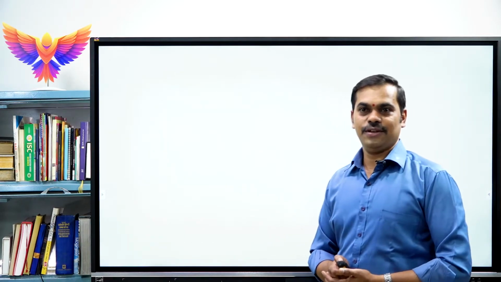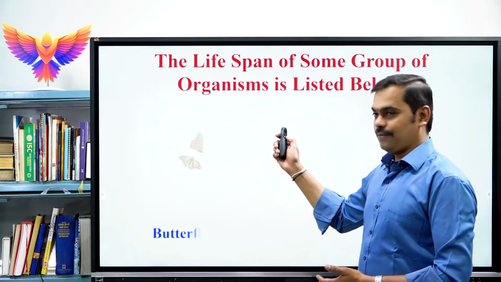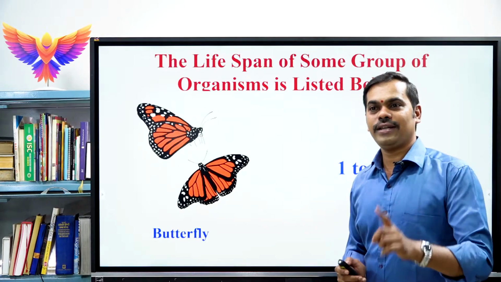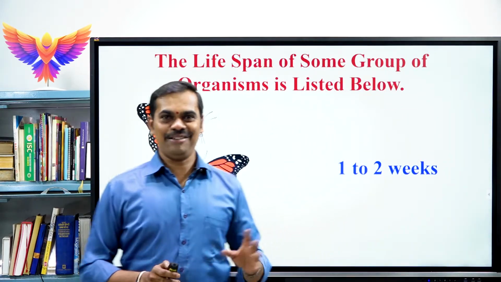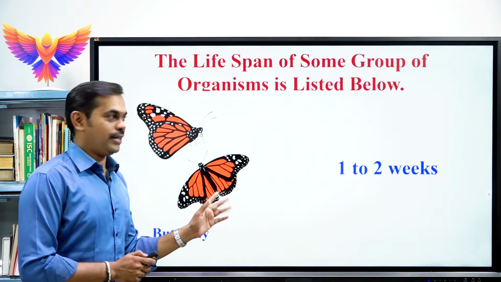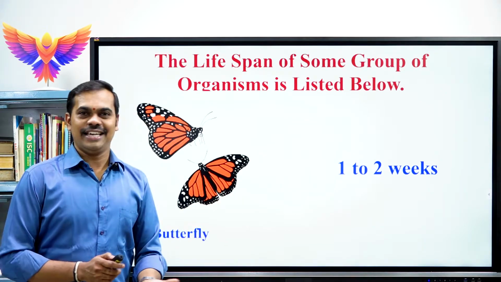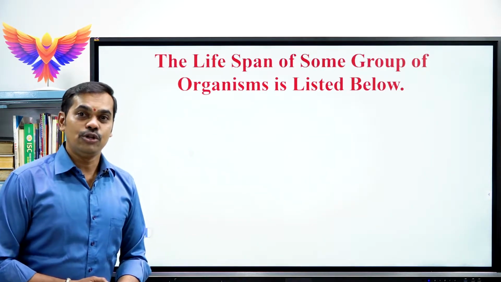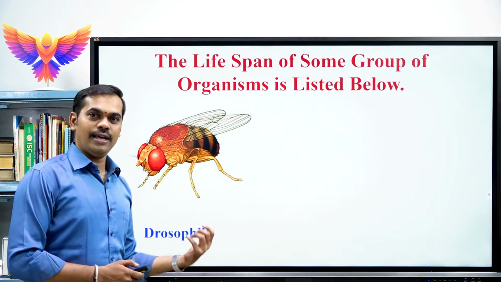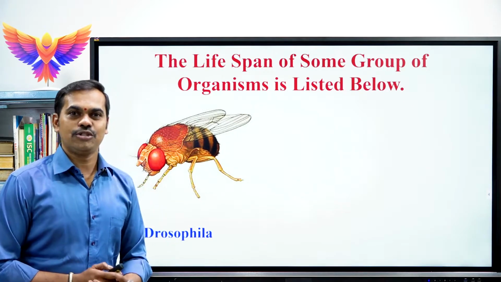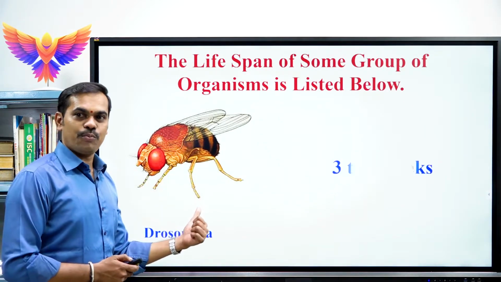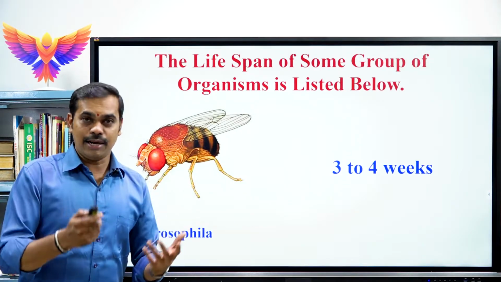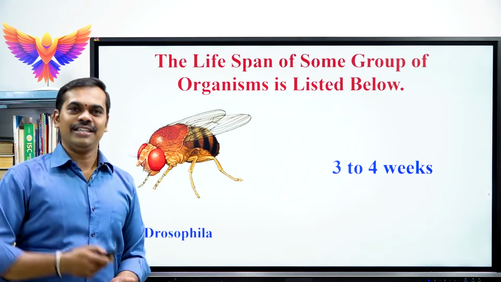So the very first one is the butterfly. So beautiful colored butterfly, the lifespan is 1 to 2 weeks. So beautiful, but its lifespan is 1 to 2 weeks. After 2 weeks it completes the lifespan, then it dies. Next, coming to the Drosophila. Drosophila is the scientific name; the common name is fruit fly. Its lifespan is 3 to 4 weeks. Just 3 to 4 weeks. After 4 weeks it completes its life cycle, and again it starts a new life cycle.